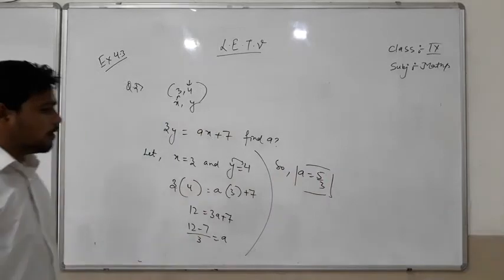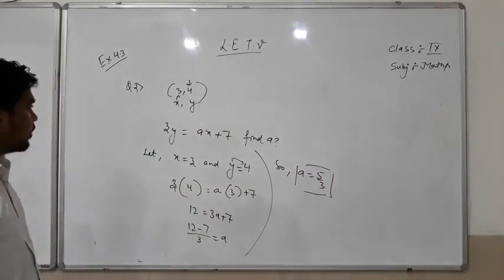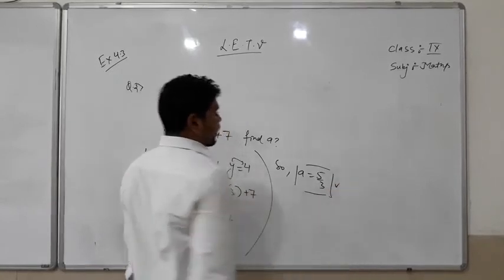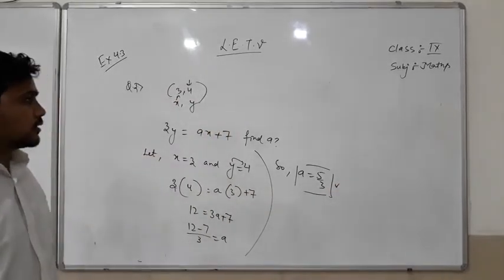I hope that is completed from your side. a is equal to 5 upon 3, that is the answer.